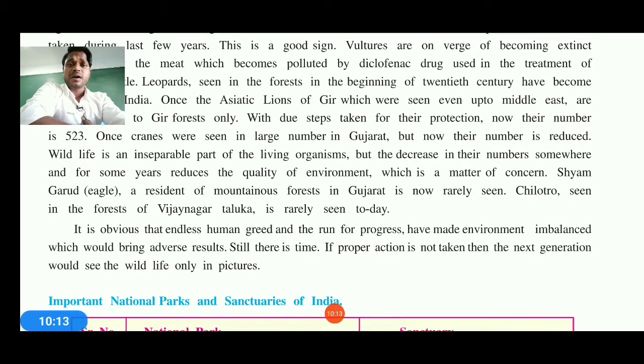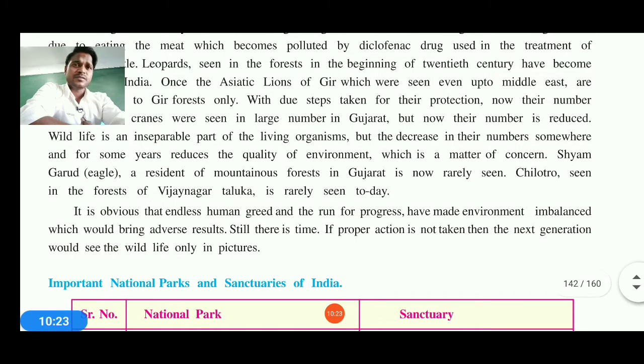Now Chilotro are also seen, Garud, eagle, bird. The eagle, a resident of the mountains, is also seen near the areas of mountain and sea, coastal and all. Plus, Vijayanagar Taluka is also rarely available for this kind of forest zone in Sabarkantha.